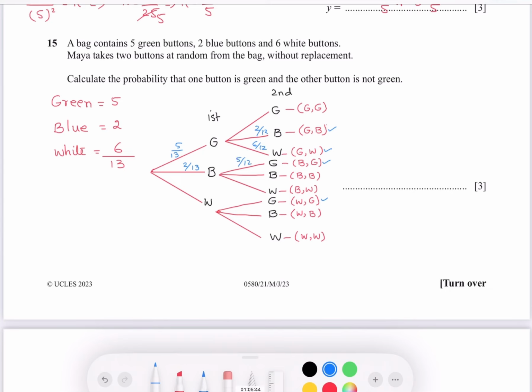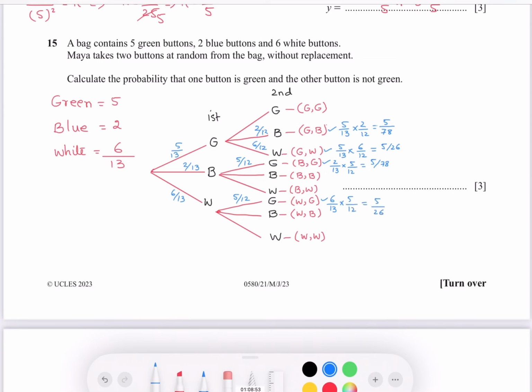So now along the branch we always multiply the probabilities. So 5 over 13 times 2 out of 12 is 5 over 78. 5 over 13 times 6 out of 12 is 5 over 26. 2 out of 13 times 5 out of 12 is 5 over 78, and 6 over 13 times 5 over 12 would be 5 over 26.